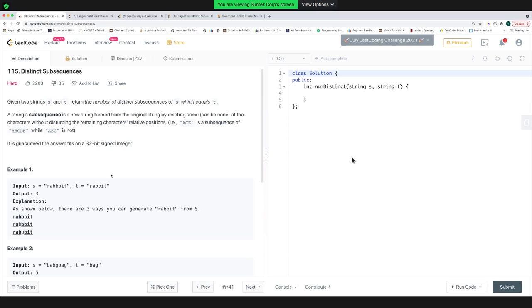In this problem statement, you are given two strings S and T, and what you have to do is find the number of distinct subsequences of S which are equal to T. In this case, if you take this RABBIT, you will get T. If you take this BBIT, which is a distinct subsequence, you will get RABBIT. RAB and the third B, then you'll again get RABBIT. So there are a total of three possible ways.